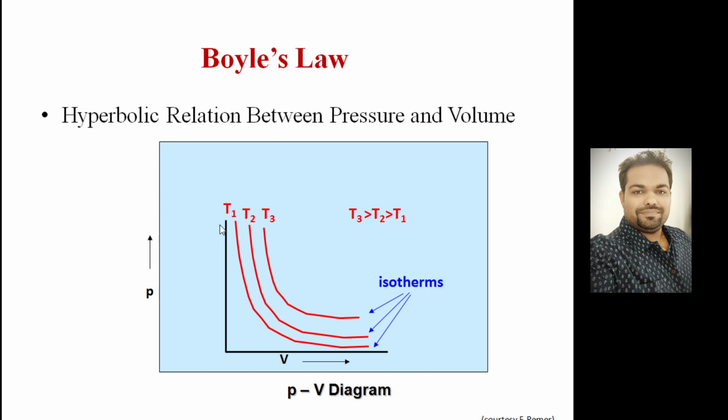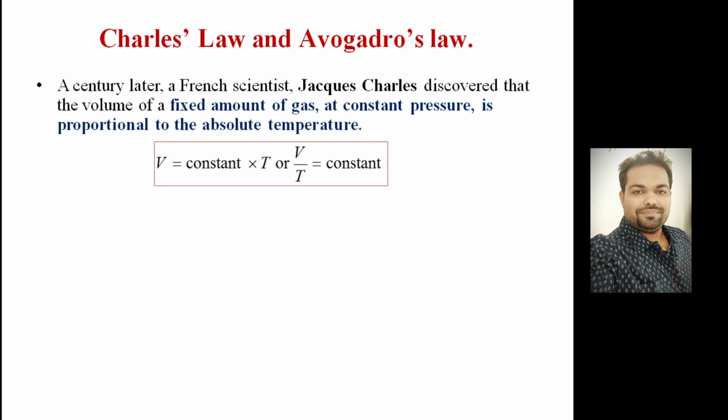These curves are all hyperbolas, and these are constant temperature lines. At a particular constant temperature it will have a particular curve, then if you change the temperature to some other level, it will have a different curve. So as per Boyle's law, pressure and volume bear a hyperbolic relation.